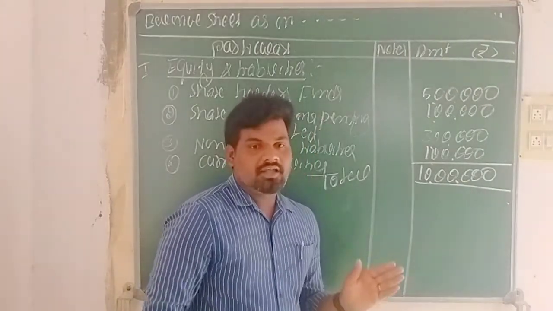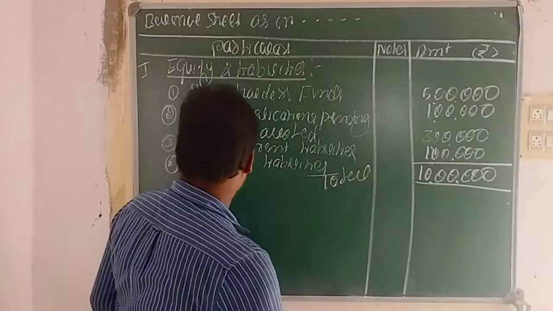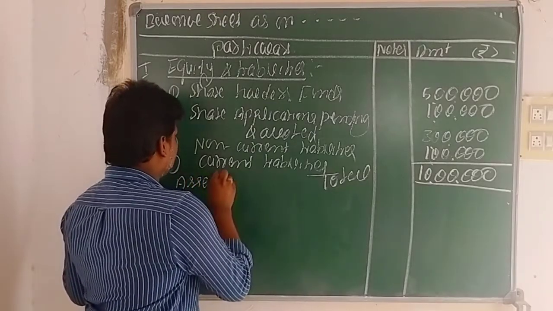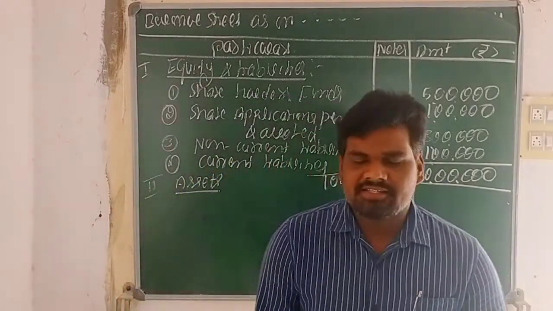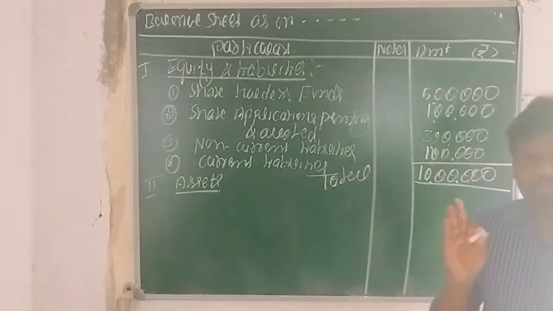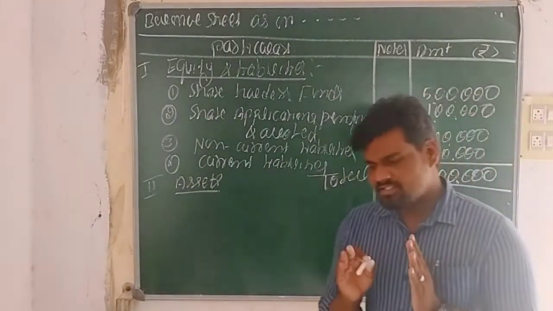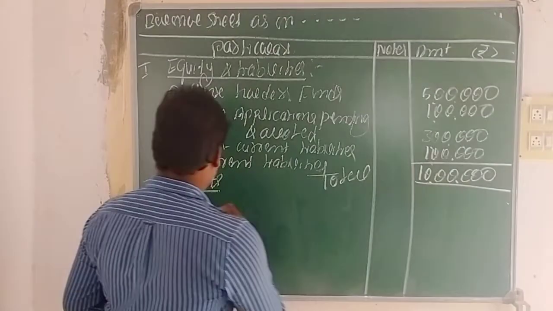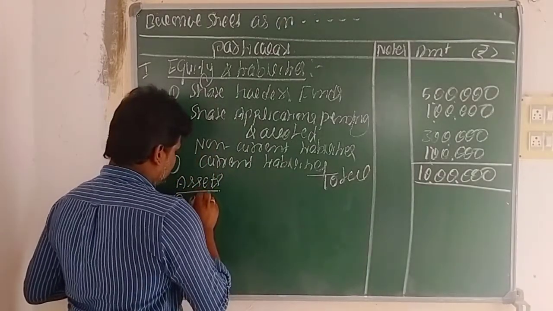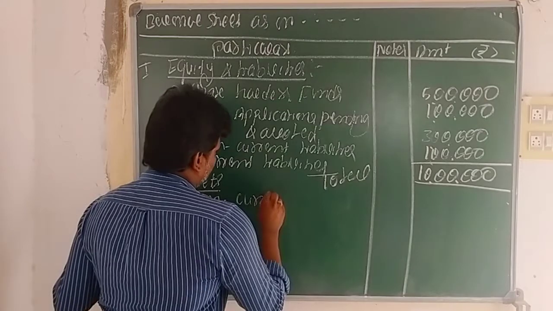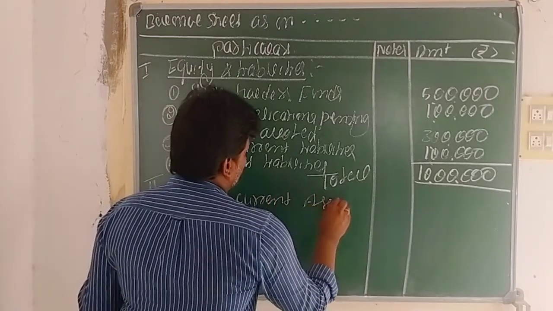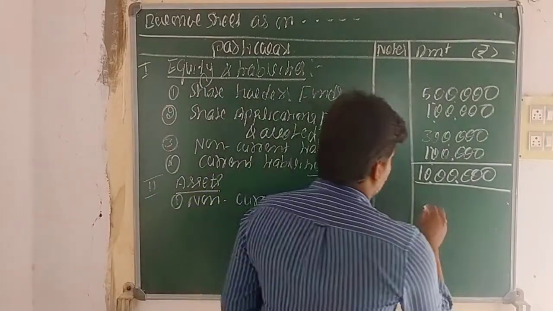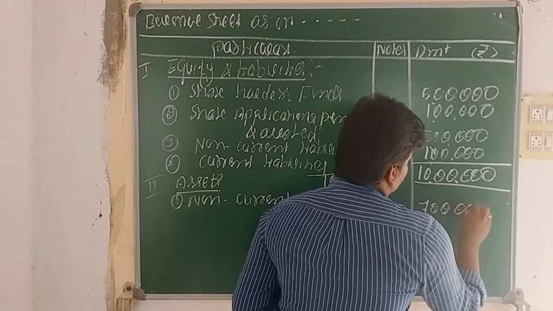On the other side, the second one, assets. There are two types of assets, namely non-current assets and current assets. For non-current assets, write an imaginary value like 7 lakh rupees.